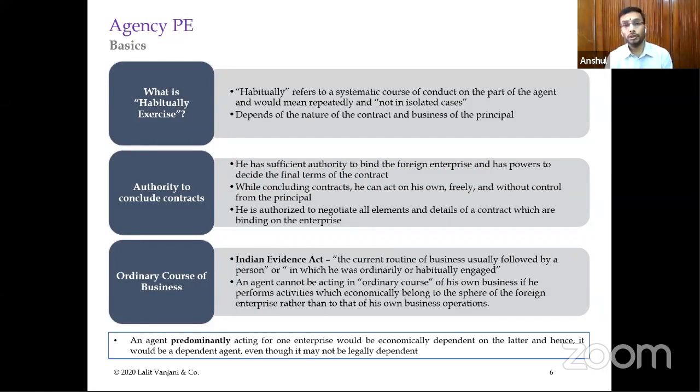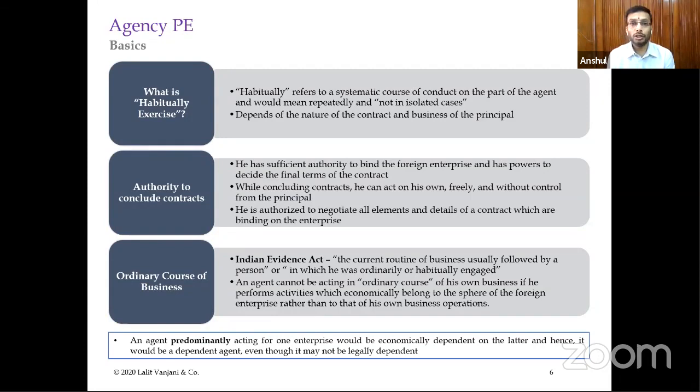Then there is also one thing: even if the agent is considered to be an independent agent, and we'll discuss what an independent agent is, an agent can be independent in terms of legal independence as well as economic independence. So once an agent has been considered to be independent, then what?